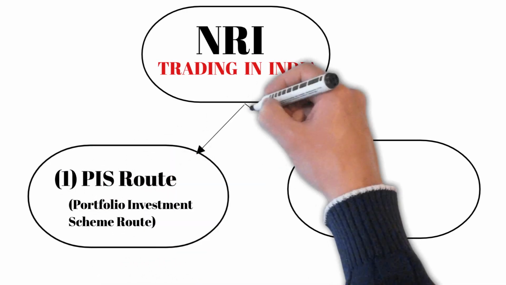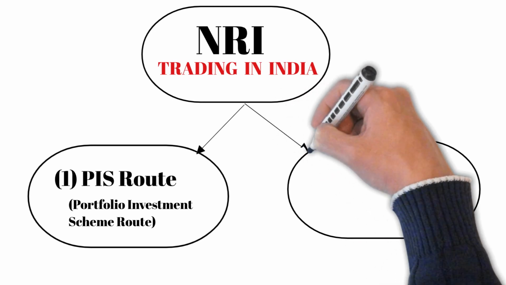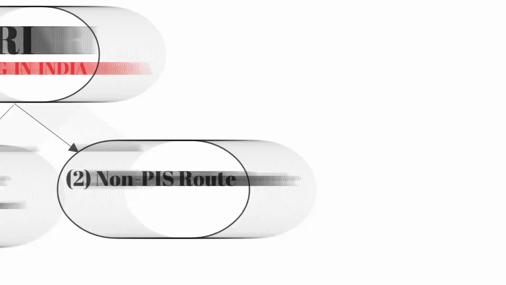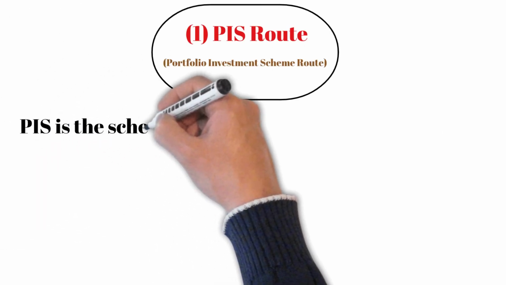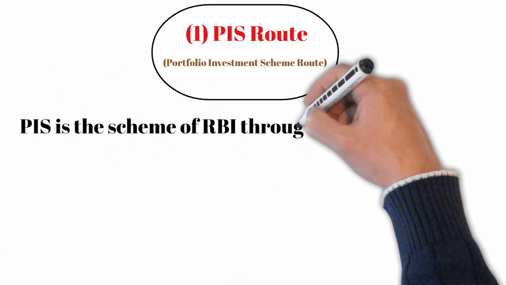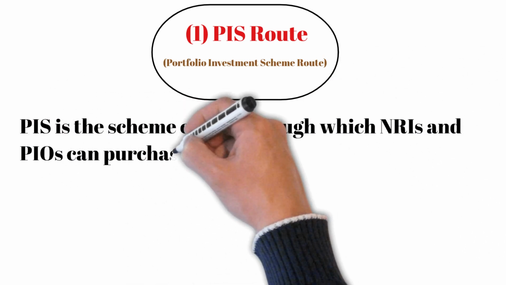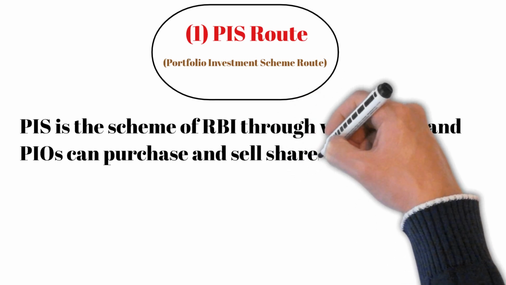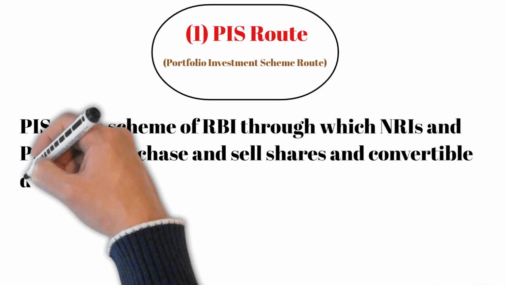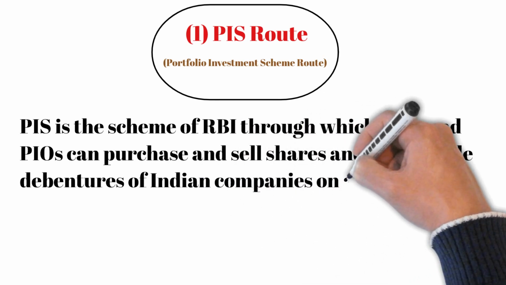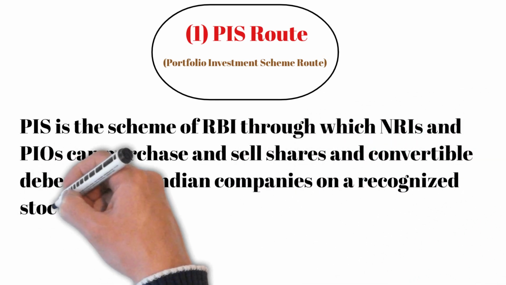One is the PIS route or Portfolio Investment Scheme route, and the second is the non-PIS route. Portfolio Investment Scheme or PIS is a scheme of the RBI, through which NRIs and PIOs can purchase and sell shares and convertible debentures of Indian companies on a recognized stock exchange in India. All their transactions need to be routed through this PIS account.